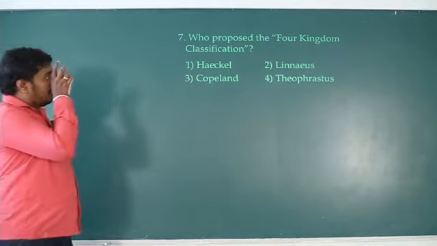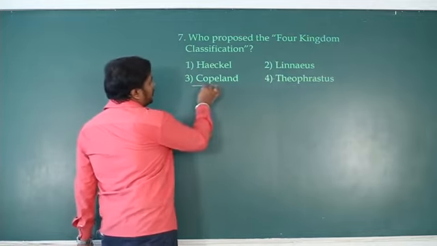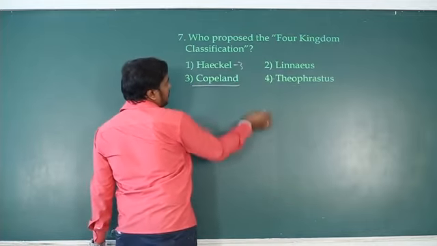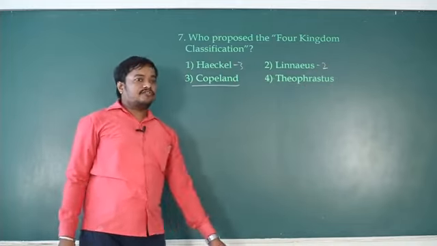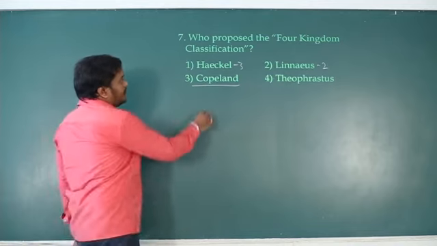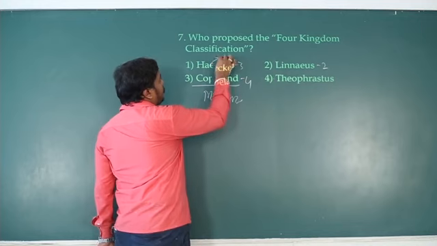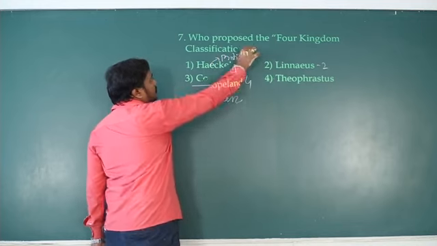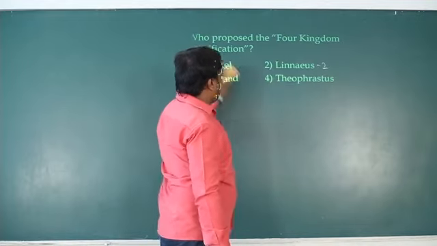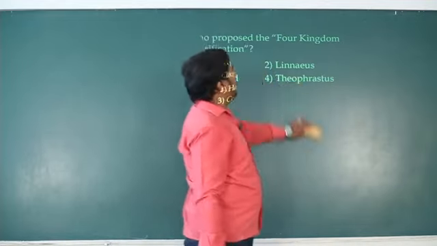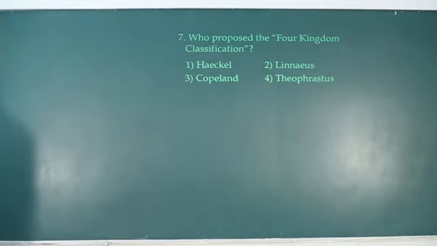Then who proposed the four kingdom classification? So four kingdom classifications were proposed by Copeland, who introduced Monera, Ernst Haeckel 3 kingdom classification, Linnaeus 2 kingdom classification. Theophrastus is called as father of botany. Okay, so Copeland introduced Monera, so 4 kingdom. Haeckel introduced Protista. Okay, so Linnaeus 2 kingdom classification, because Linnaeus strictly followed the Aristotle kingdom classification. Okay. Next question.